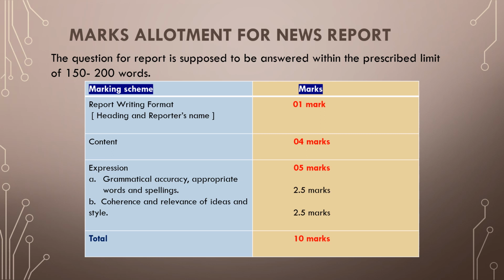Then the grammatical accuracy, appropriate words and spellings that we use carry 2.5 marks, and the coherence and relevance of ideas and the style we use to make our news report attractive carry 2.5 marks. On the whole, grammatical accuracy and coherence altogether carry 5 marks. So in total it becomes 10 marks. So very neatly we can express our ideas in our news report while writing in the paper.